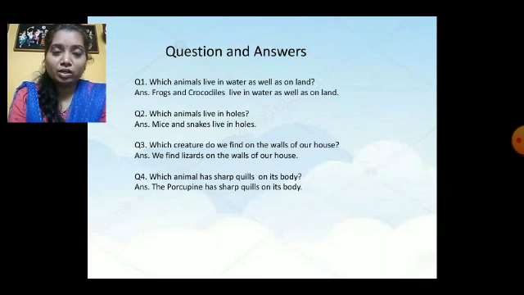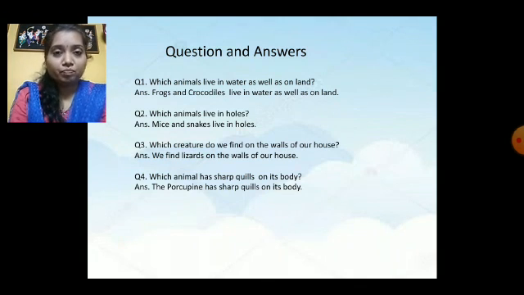Now let's go to the second question. Which animals live in holes? The answer is mice and snakes live in holes.